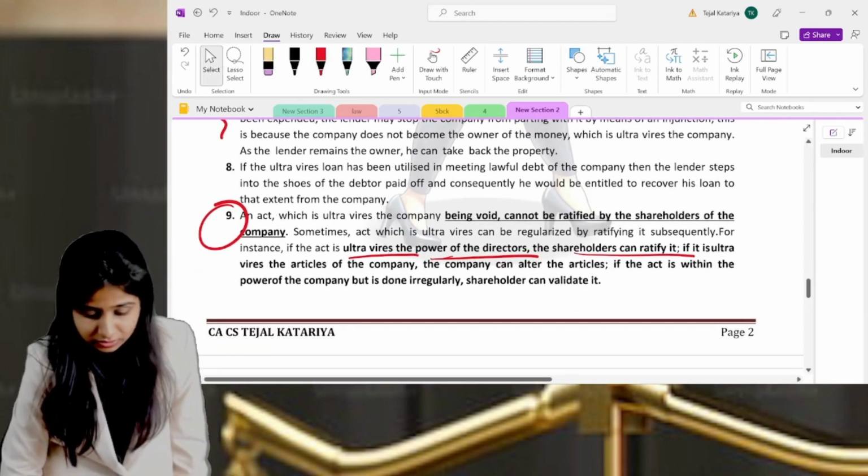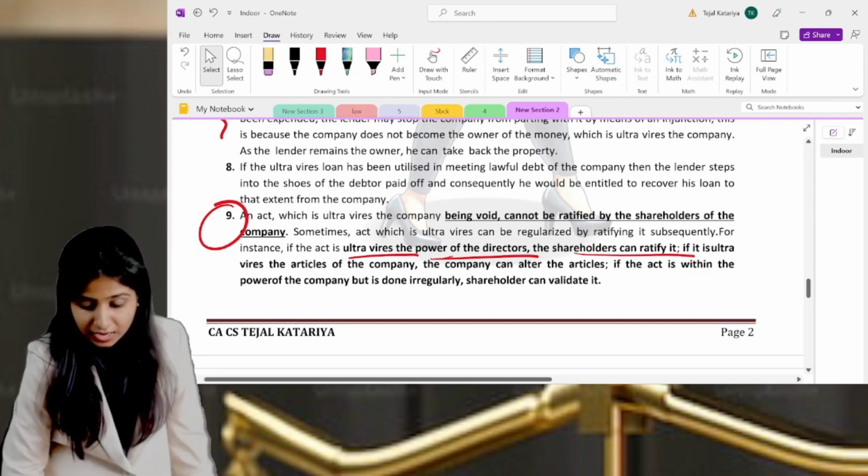If it is ultra vires the articles, the company can alter the articles also.